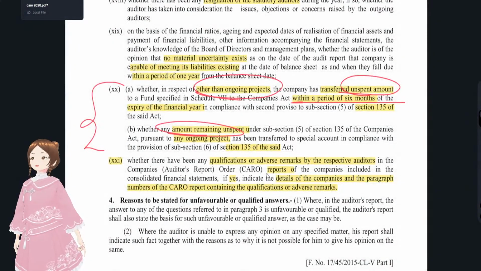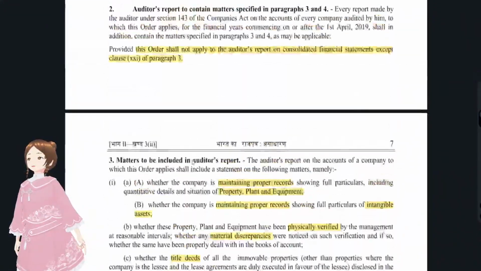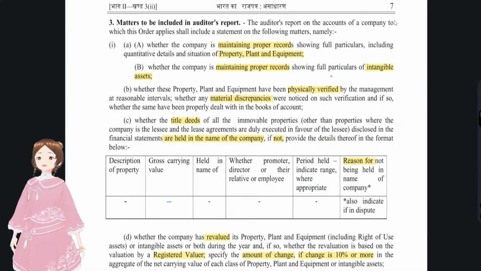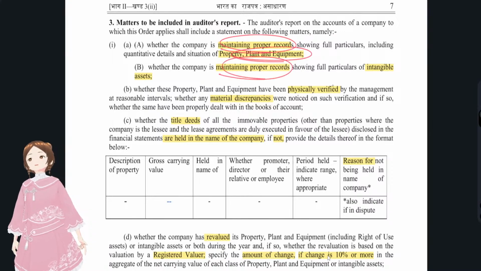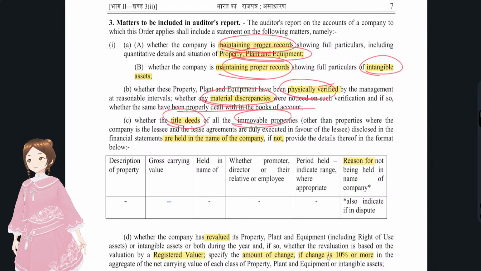Clause number 1 discusses PPE and intangible assets: whether the company is maintaining proper records of the PPE, whether the company is maintaining proper records of the intangible assets, and whether the PPE has been physically verified or not. Physical verification is there in inventories also. Any material discrepancies have to be properly dealt with in the books of accounts. And for any immovable properties, whether title deeds were in the name of the company, or if they were not in the name of the company, the reasons for that.